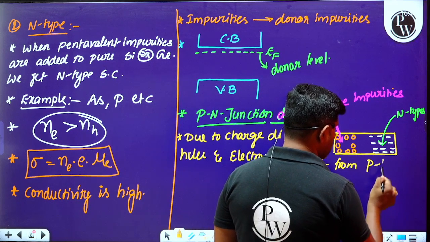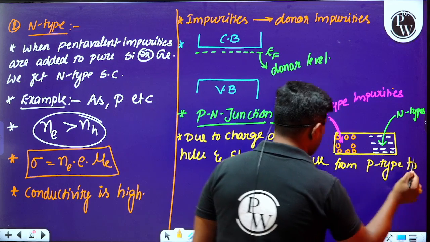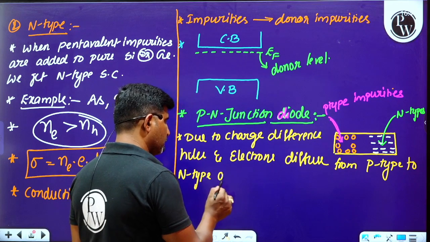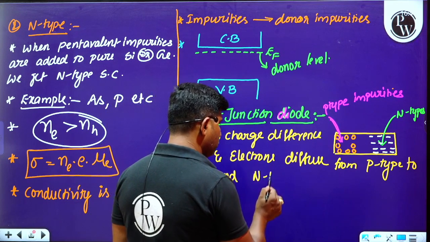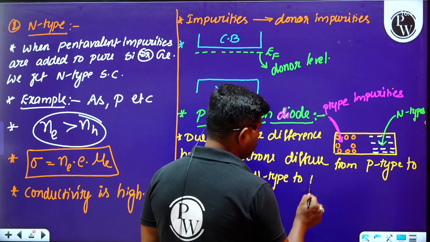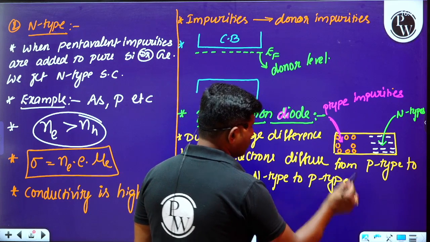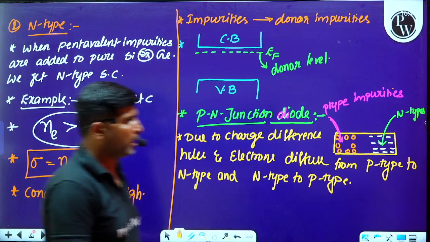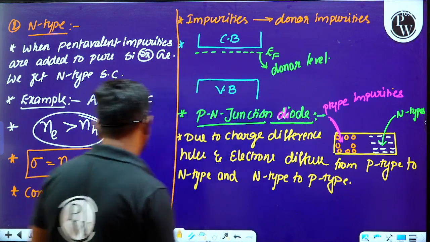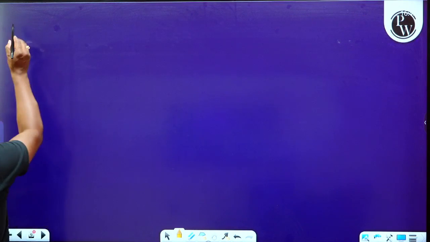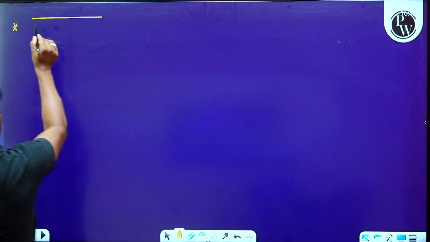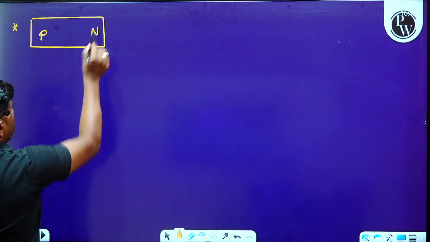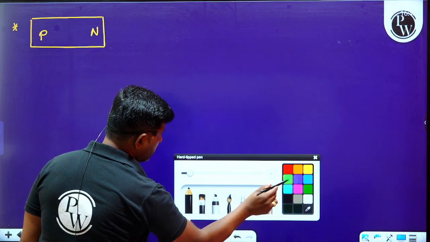Holes will diffuse from p-type to n-type, and electrons will diffuse from n-type to p-type. That is what happens during the formation of a p-n junction diode. After some time, when the junction is formed, this is the p region and this is the n region. Please have a look carefully.